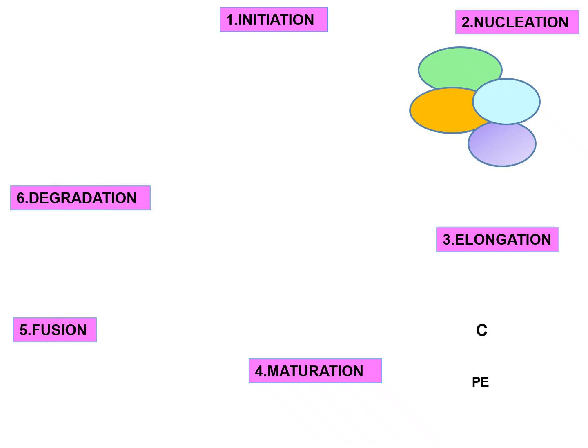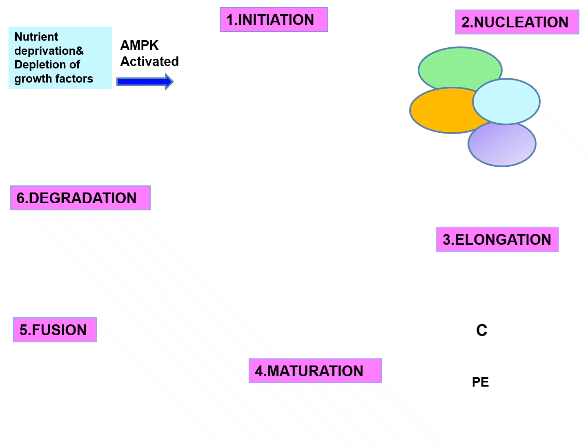Coming to the process of macroautophagy, how does it occur? It occurs in six steps: first initiation, followed by nucleation, then elongation, maturation, fusion and degradation. Why is macroautophagy occurring? Because of nutrient deprivation and depletion of growth factors. When this happens, AMP kinase is activated. Once AMP kinase is activated, it acts as a sensor and activates a group of proteins known as the ULK1 complex or initiation complex.